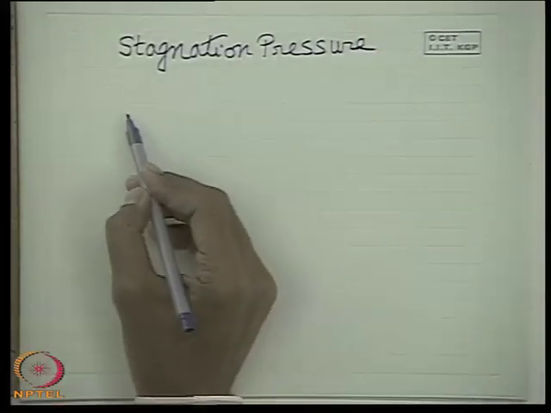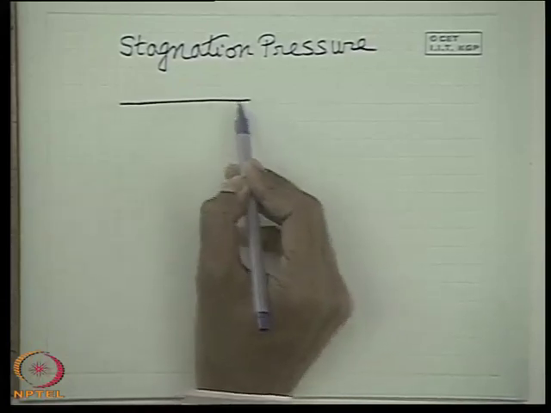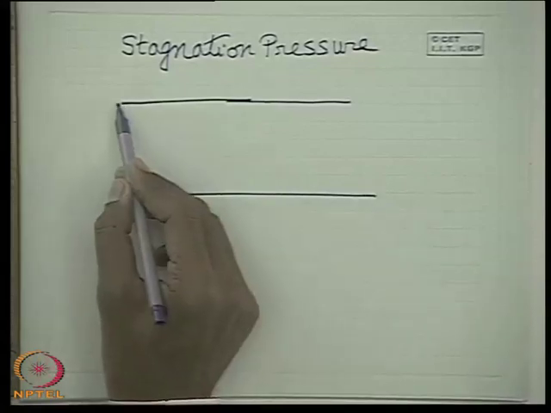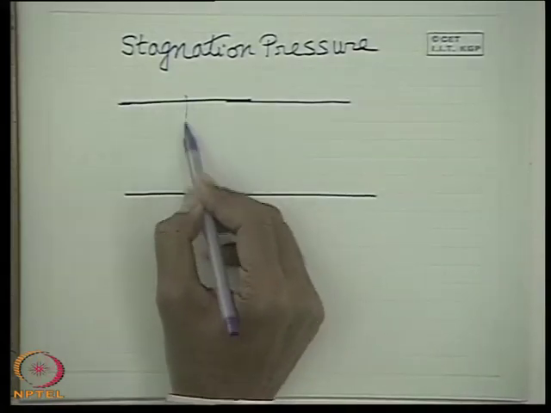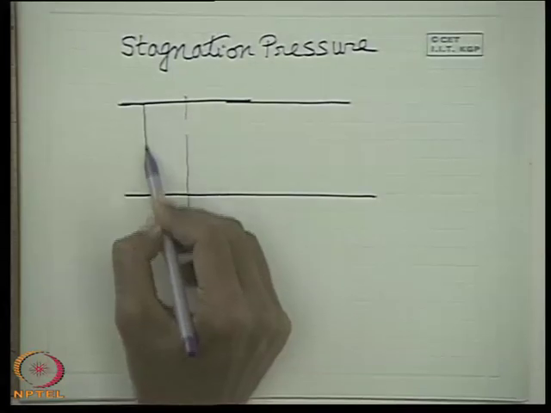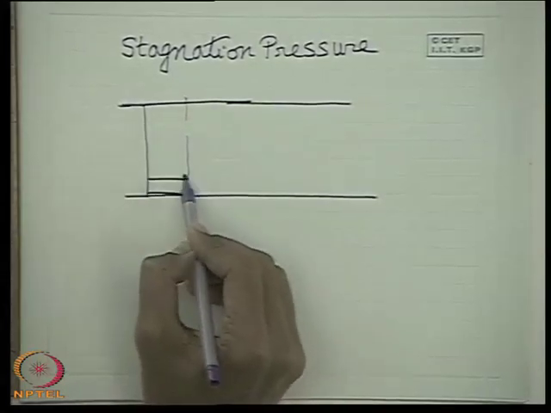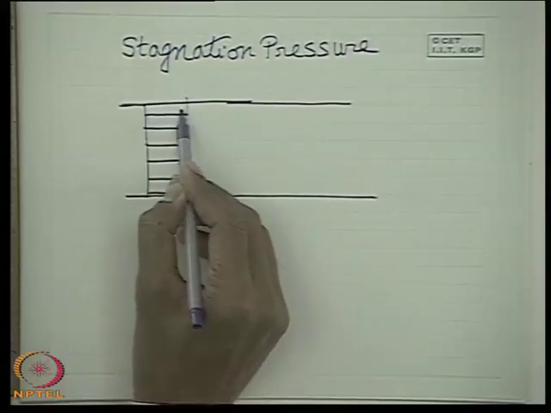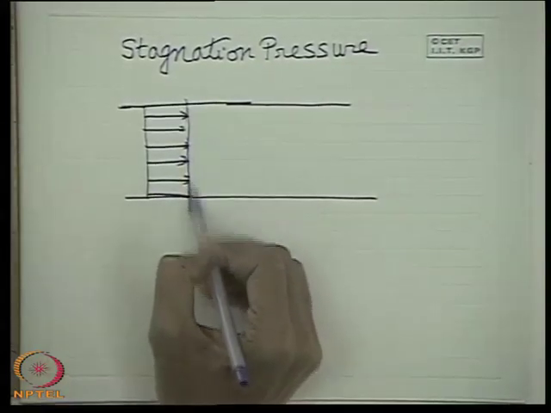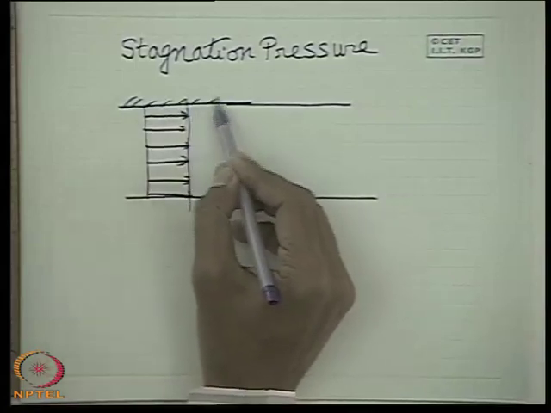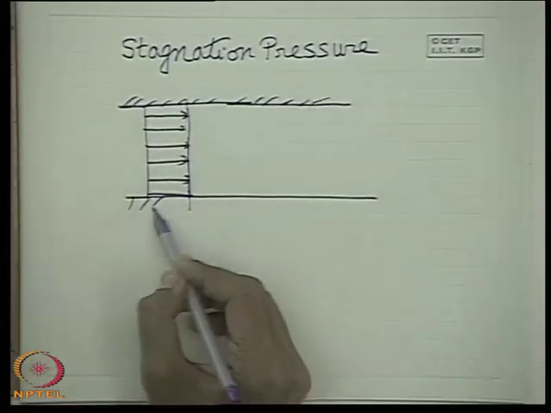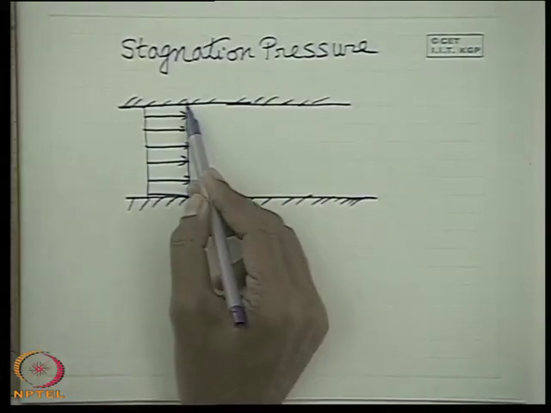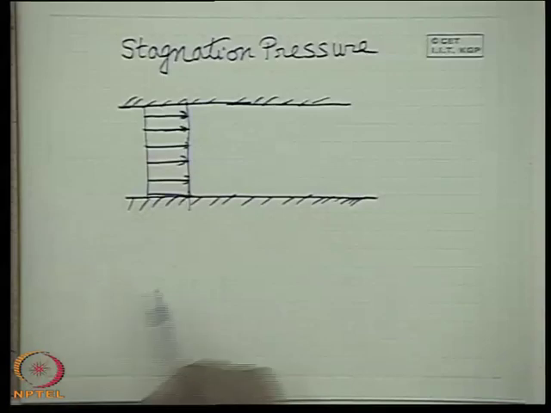Let us consider a duct like this, where the fluid is flowing. For example, at this section, the fluid is flowing with a uniform velocity distribution. Consider an ideal fluid, so therefore uniform velocity. Sometimes in a real fluid we can make a situation where the fluid approaches a duct at uniform velocity. But while it comes in contact with the solid surface flowing through the duct, the flow velocity is not uniform for a real fluid. However, we consider a uniform flow considering an ideal fluid.